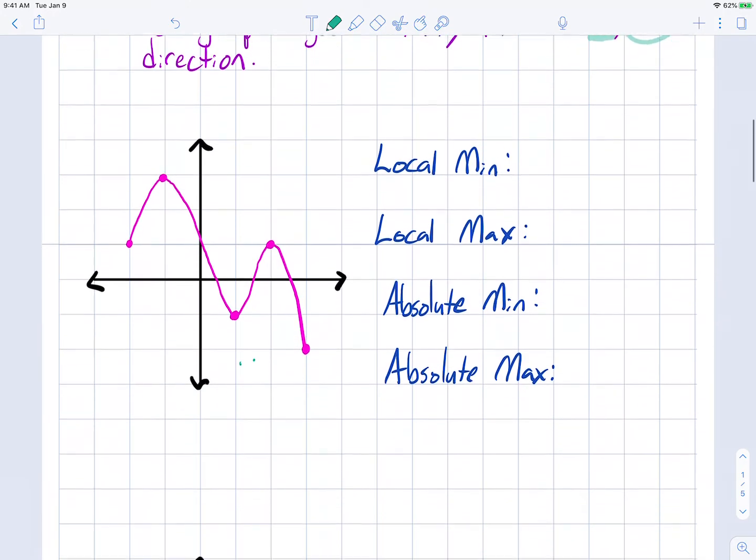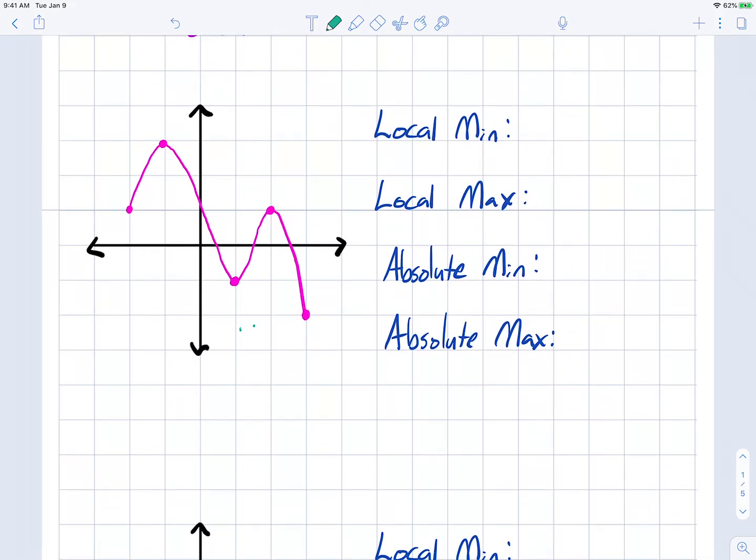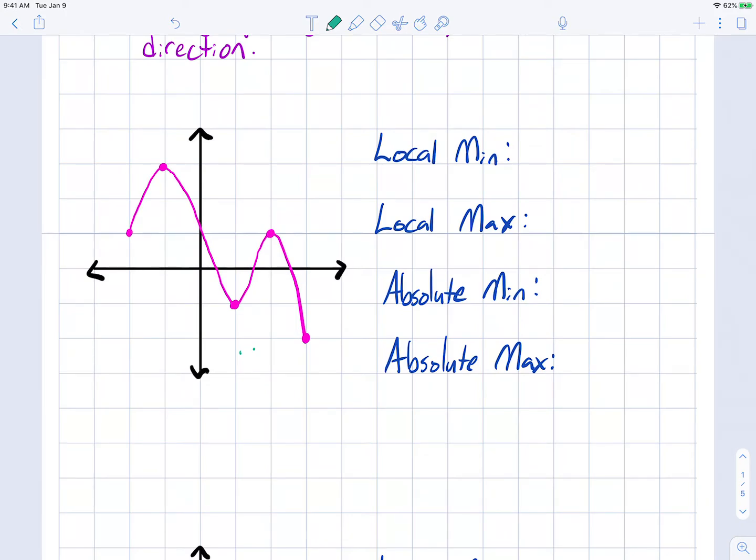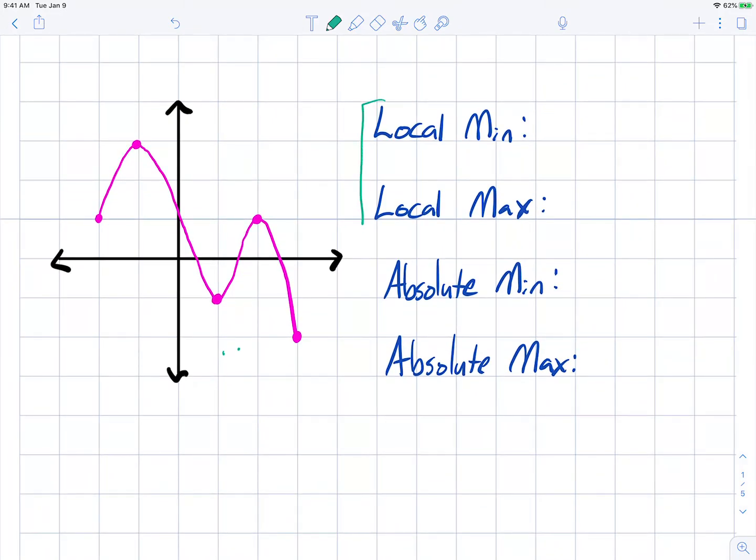Now when we name the local minimum or maximum, we use the coordinates so that we could easily figure out what you're referring to. So we're going to write it as coordinates. So remember that for the local, the minimum is like the valley and the maximum is the top of the mountain. And the local minimums and maximums cannot be endpoints. So if I try to find the local minimums, this right here is going to be a local minimum. It's like the bottom of the valley. So the bottom of that valley is at 1, -1.